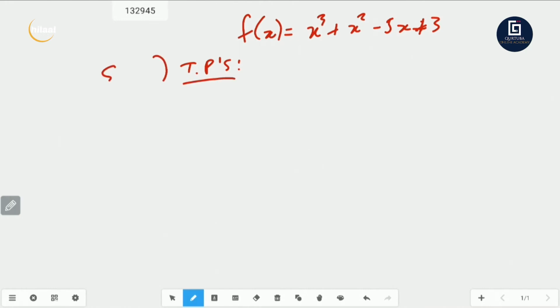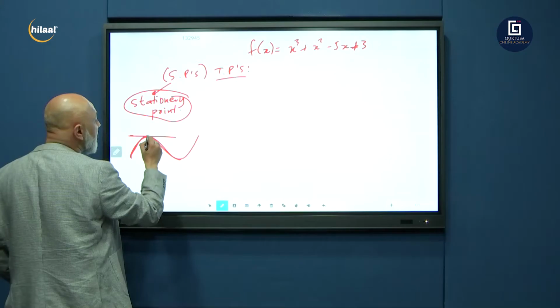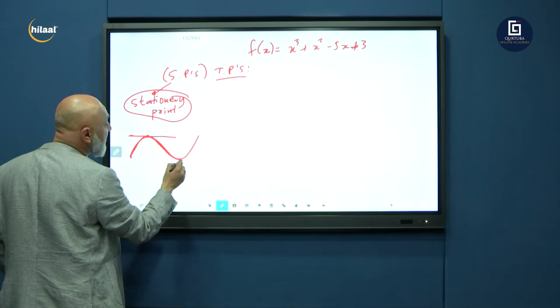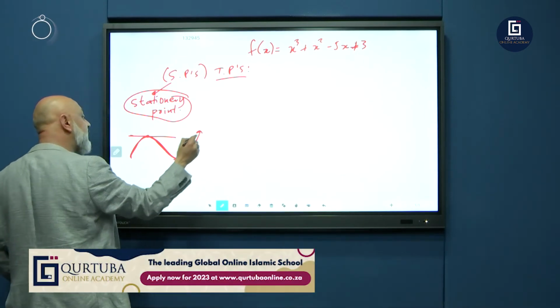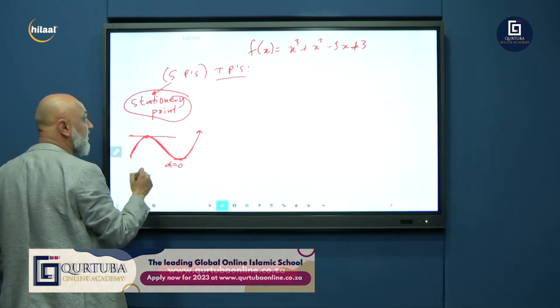TPs. Another word they could call it is stationary points, so we call it SPs. Another word for turning point is stationary point. Why do they call it a stationary point? Because if you have a graph like this, acceleration, at that point it stops. Nothing happens there. Stationary. Increasing, stop. Decreasing, stop. Increasing. So at your two turning points, it's called stationary because your derivative is equal to 0.